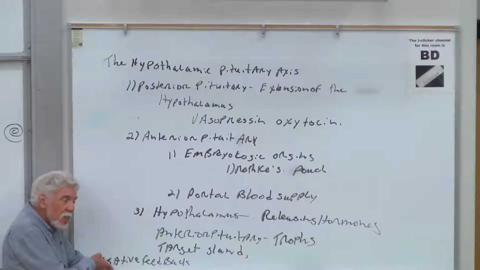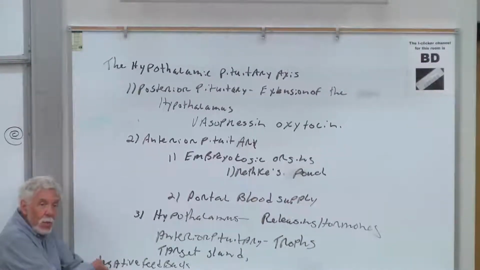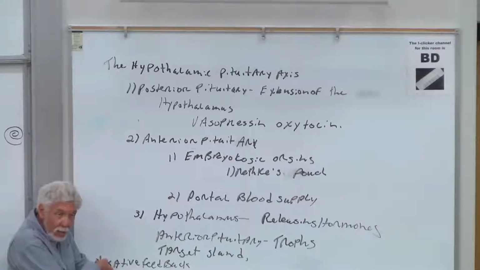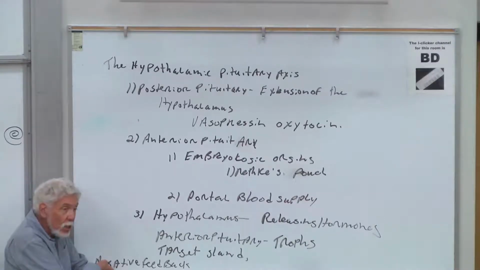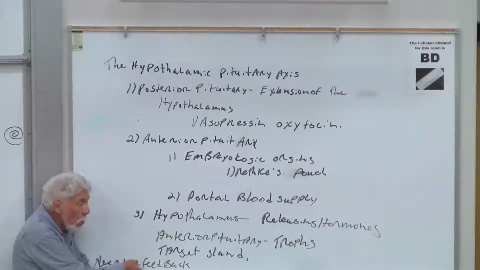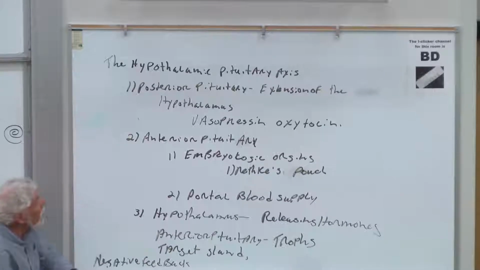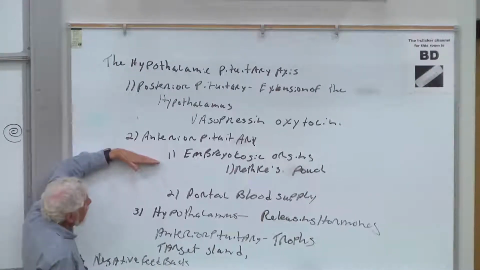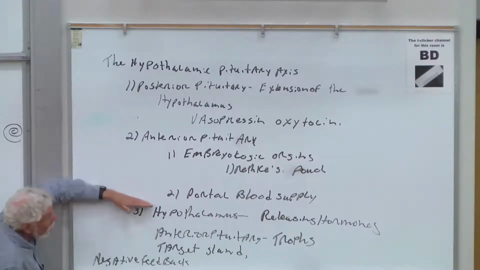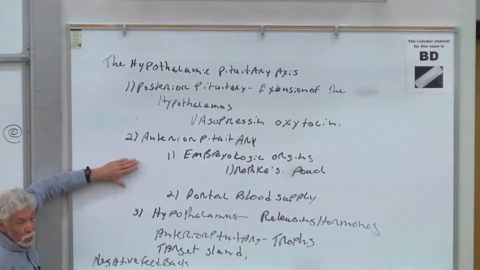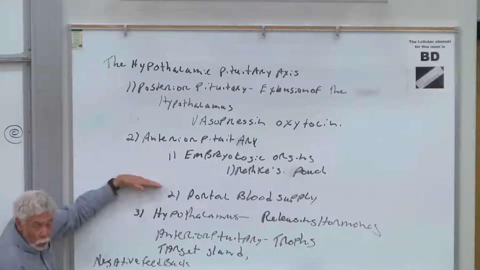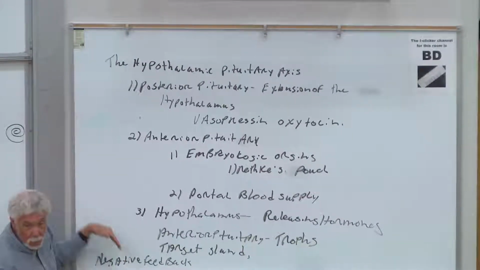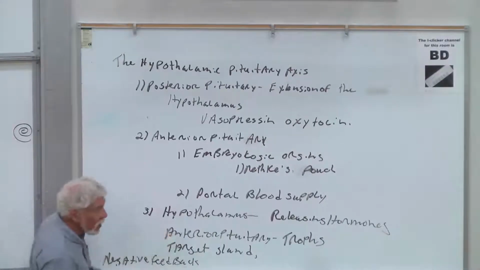And then finally is the concept, a really, really important concept in biology, of negative feedback. That is, the production and secretion of hormones to the target gland are going to feed back onto the releasing cells in the hypothalamus and back onto the troph cells in the anterior pituitary and throttle back their production of their requisite hormone. And that's the control system. It's a feedback system. And we'll talk a little bit about that.